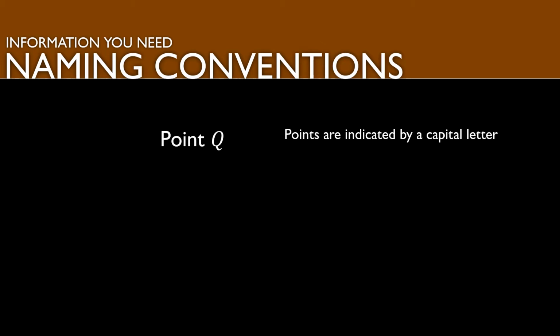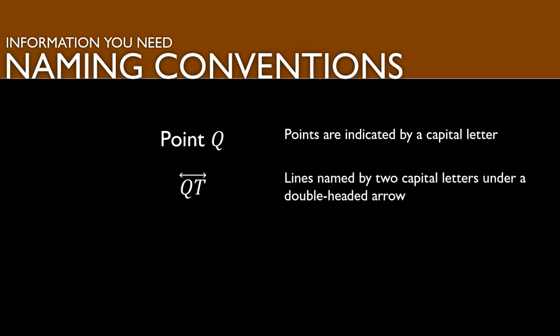Then we look at lines. A line is represented by a straight path that extends in two opposite directions without an end, but it has no thickness. A line contains infinitely many points. So when we think of a line, it's always going to be first dimension. It has width, but it doesn't have any height, and it doesn't have any depth. When we name a line, we're always going to use two capital letters that are on the line, 2 points that are on the line to name that line. Another thing that you want to remember about lines is that they go on indefinitely. They're infinite in both directions.